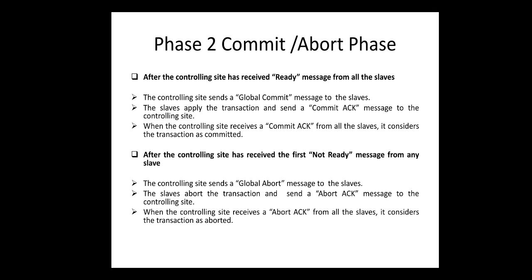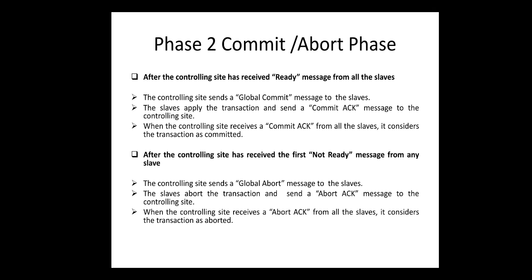That means the controlling site, the transaction manager, will now send another message, the global commit message, to all the slaves, that means database A and database B. The slaves apply the transaction, that means both the databases A and B perform the transaction and send a commit acknowledge message to the controlling site, to the transaction manager.